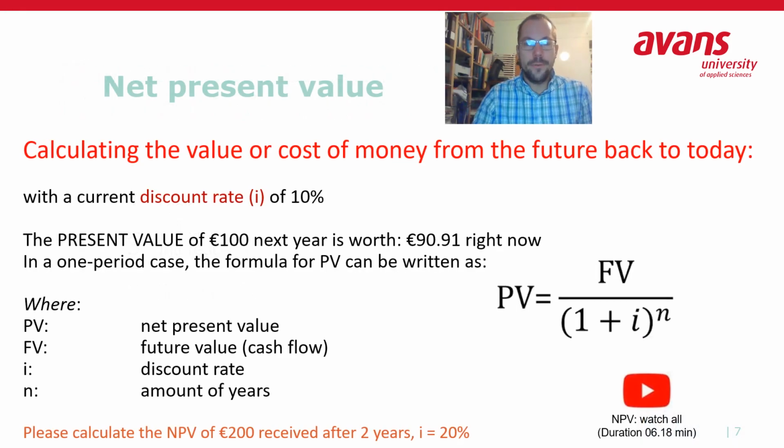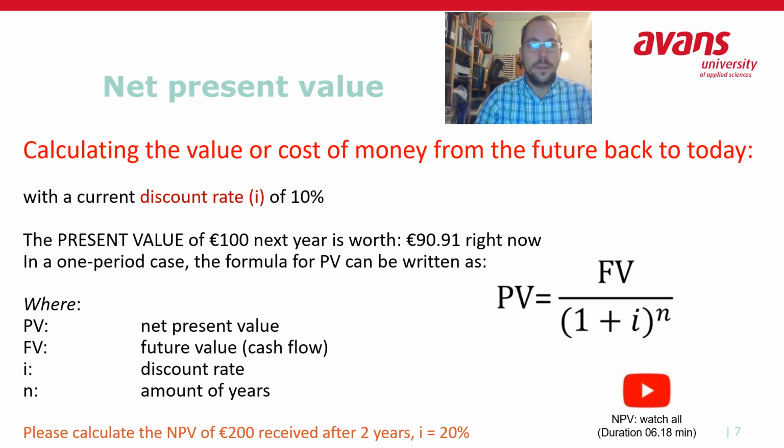So now we actually reached the point where I can explain to you a new capital budgeting tool. And we call it the net present value. So we're going to transfer all the future costs and future revenues to today. Obviously, if a certain cost or income already happens today, then we don't need to bring it back to the now. But most of the costs and incomes will happen in the future. So we call that the net present value of a project.